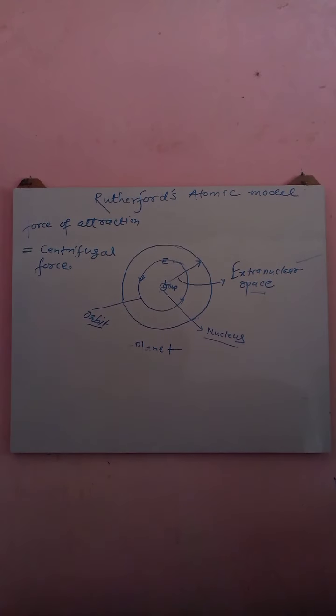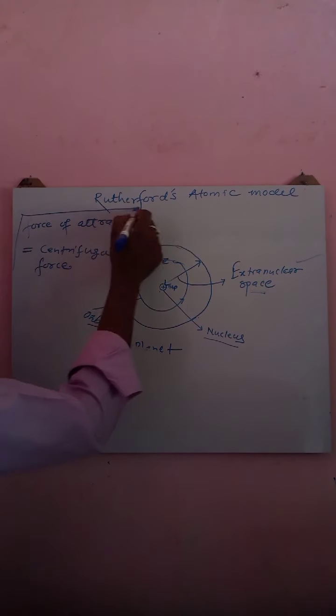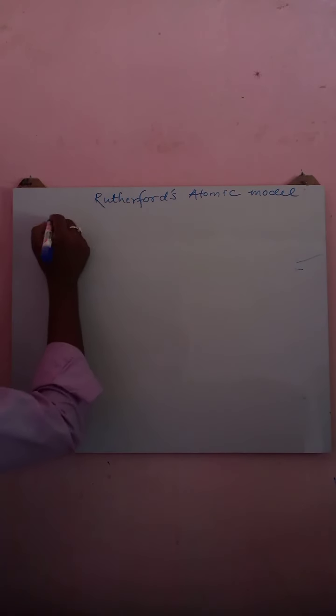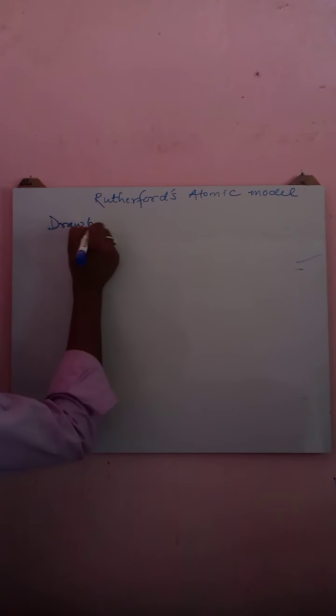But this statement was not enough to explain the stability of an atom. It was the main drawback of Rutherford's atomic model. As Rutherford told, the force of attraction between electrons and nucleus is counterbalanced by the centrifugal force generated by revolving electrons, and that's why an atom exists independently. But let's see the drawbacks.